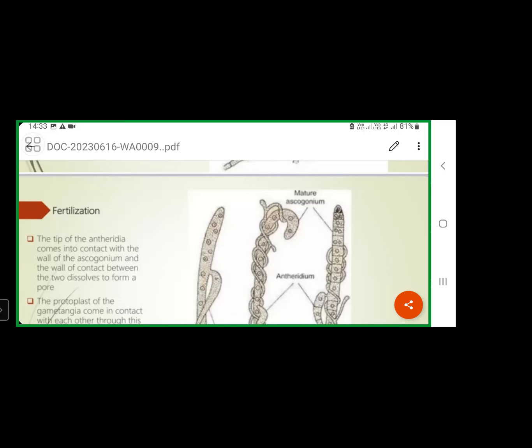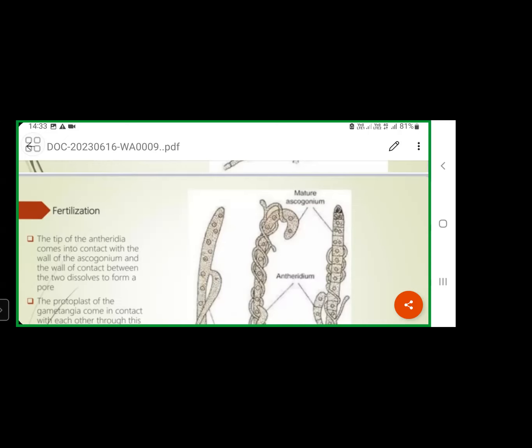After getting this cytoplasm, the nucleus along with the cytoplasm modifies into one spore. That spore is called an ascospore.